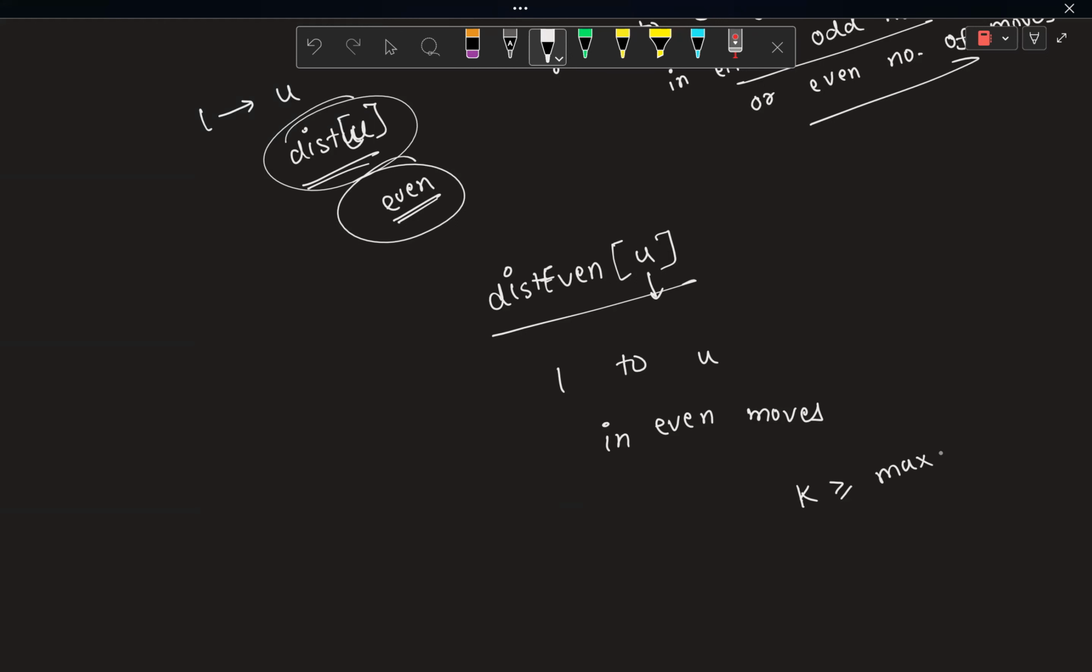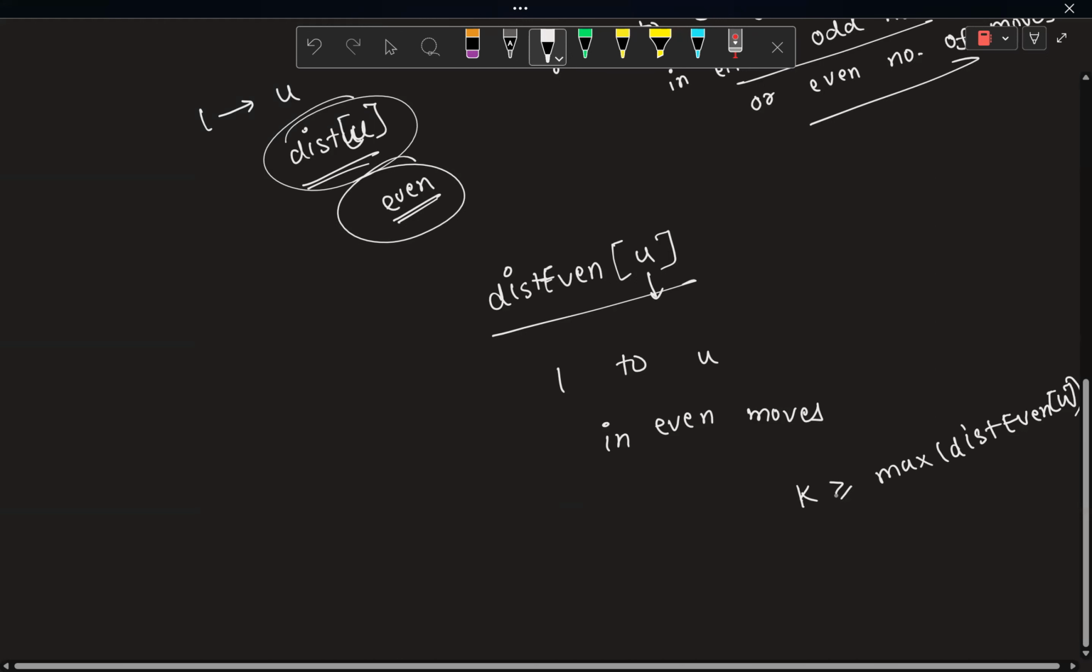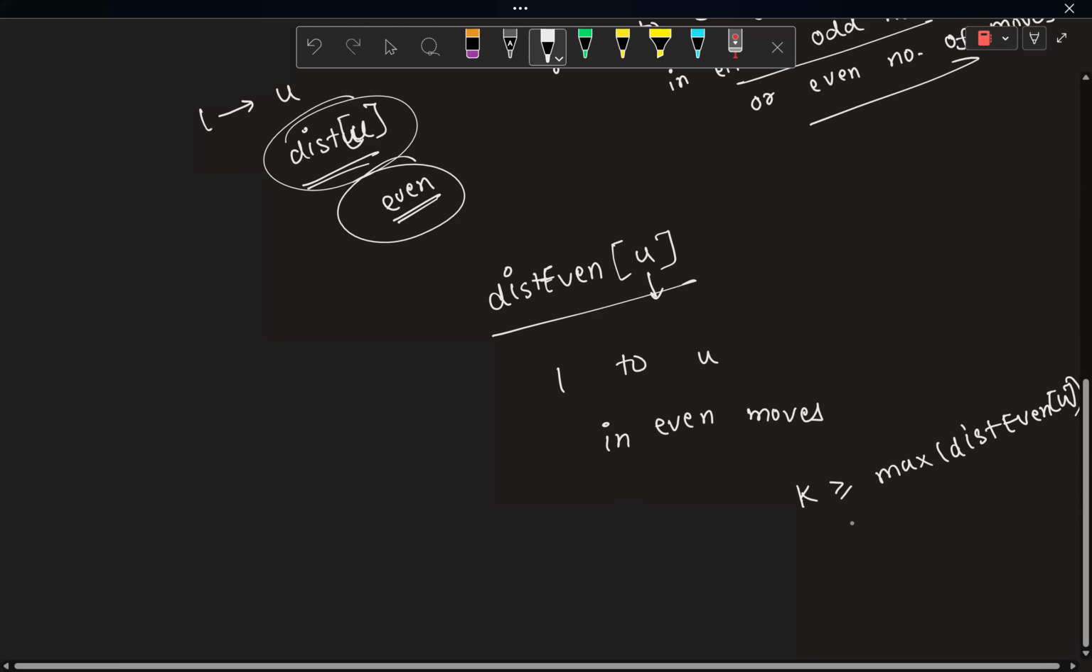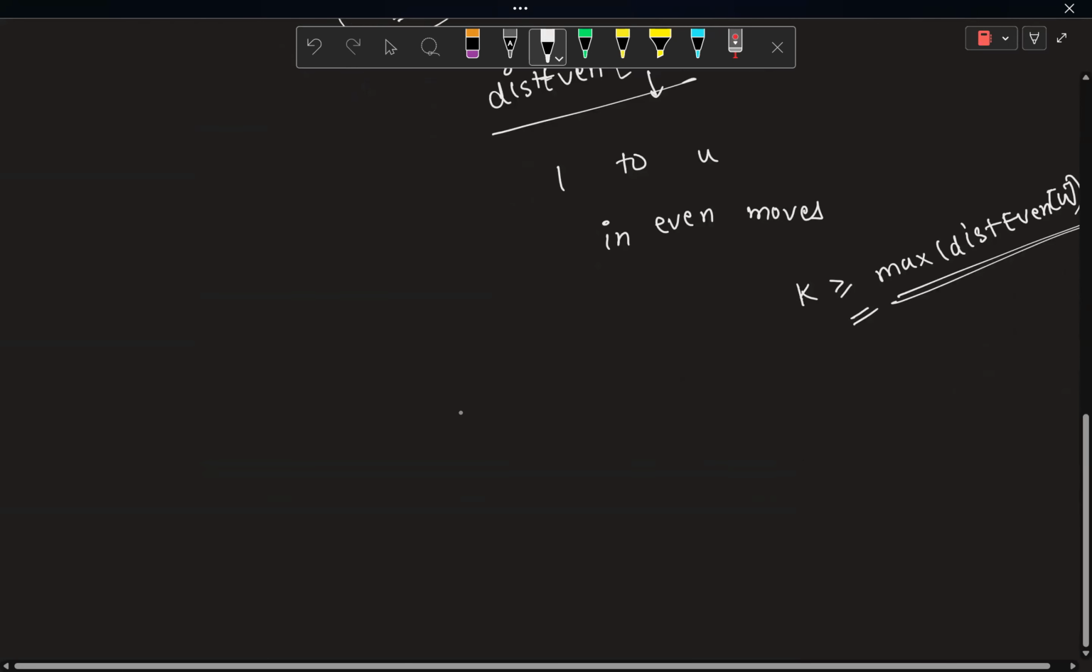And I don't want to have k large. I want the minimum value of k. So the minimum value of k, which is greater than or equal to this, would be just equal to this, whatever the value of this is. Similarly, I can do the same thing for distance odd. I can just find out the distance for every node.